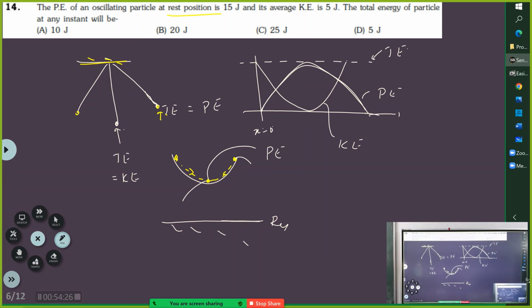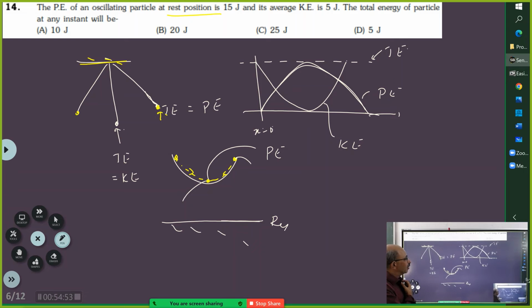That's what, see that word rest. If you take this pendulum and take this as the rest position, then the total energy must be equal to potential energy, which is 15 joules. In case we are taking a reference level, the answer has to be less than 15 joules.